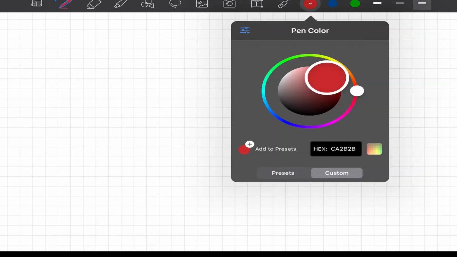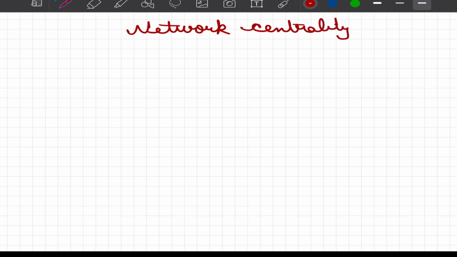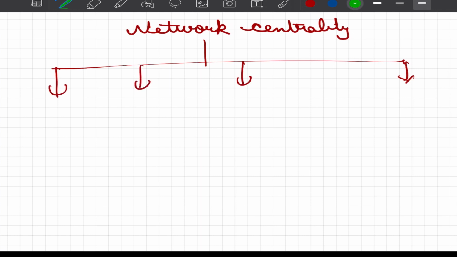Hence, there is a limitation that we struck here, which gives us a motivation to define network centrality measures, which is different from graph centrality, or the graph central node that we just learned. We will try to address those limitations and learn about network centrality. Primarily we will be dealing with 4 centrality measures.